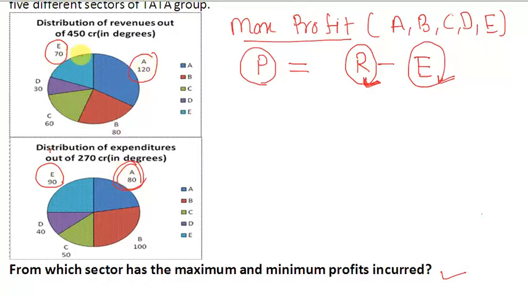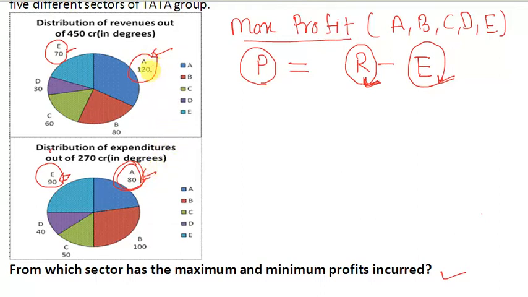Why? Because in sector E, we are decreasing the revenue and increasing the expenditure, while in sector A, we are increasing the revenue and decreasing the expenditure.